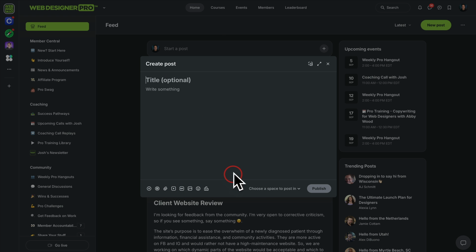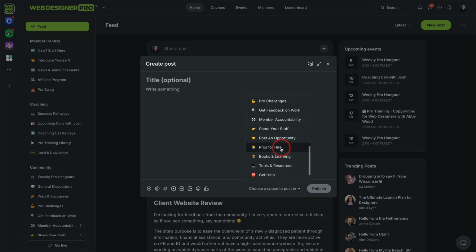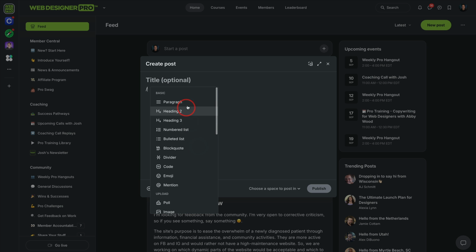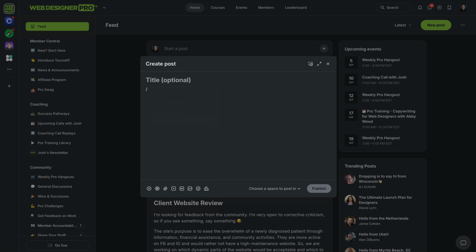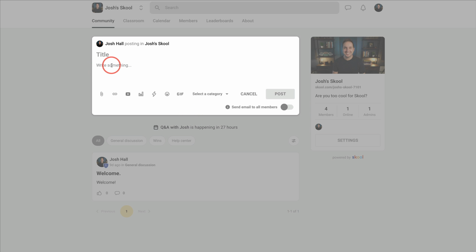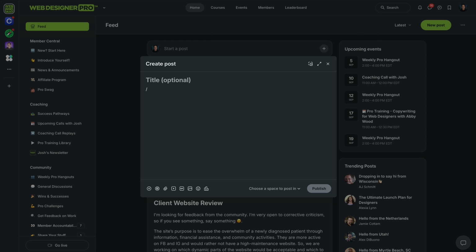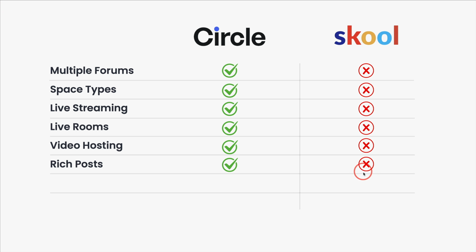This all looks very similar, except as we've seen, you can now post this into any space in Circle that you want to. Also, Circle has the good old backslash with all these options. You can really format and go deep into your post if you want to. You can keep it simple if you want, but you just have a lot more options, even with inserting code, even going in here to different styles of uploads. And if you're doing different types of videos, very, very cool. Again, there's similarities here, but if we do the backslash in Skool, darn, nothing. It's only right here. So way more advanced. So yes, they do have posts in Skool, but it's just not near as rich as they are in Circle.